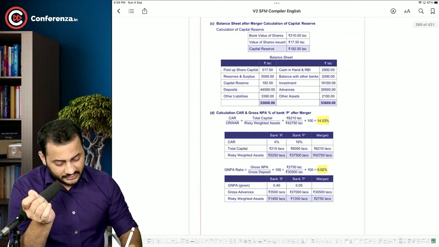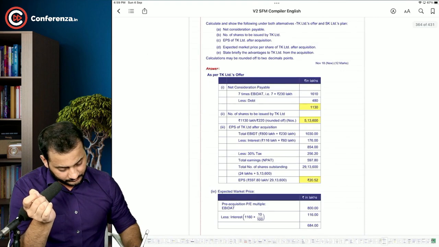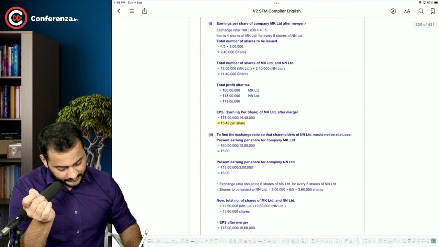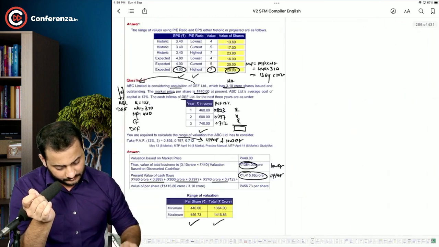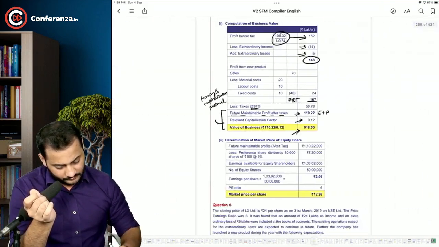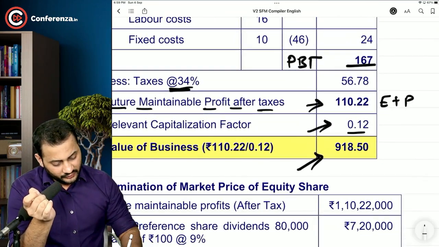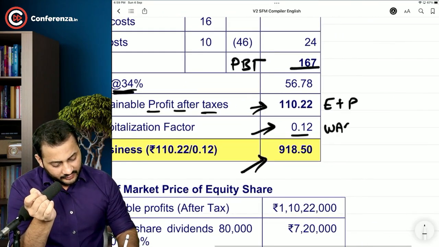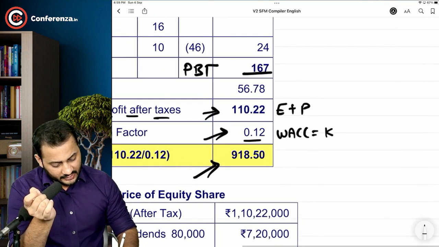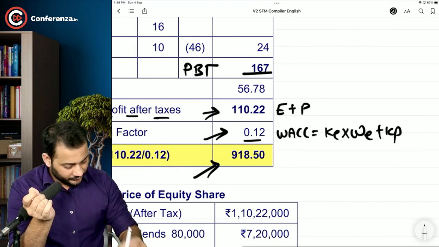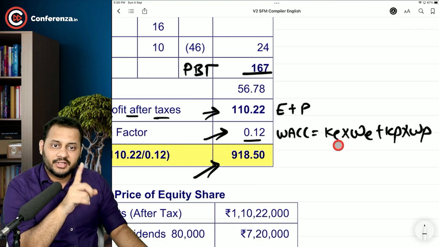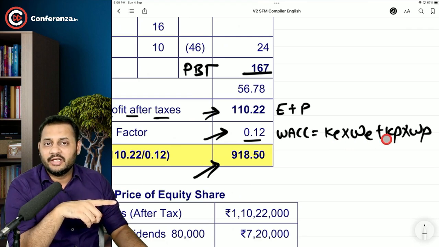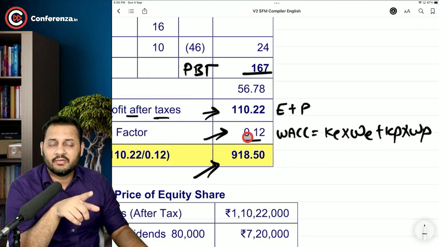And this 12% is the weighted average cost of capital, which is arrived at after a weighted average calculation of the cost of equity and the cost of preference shares.